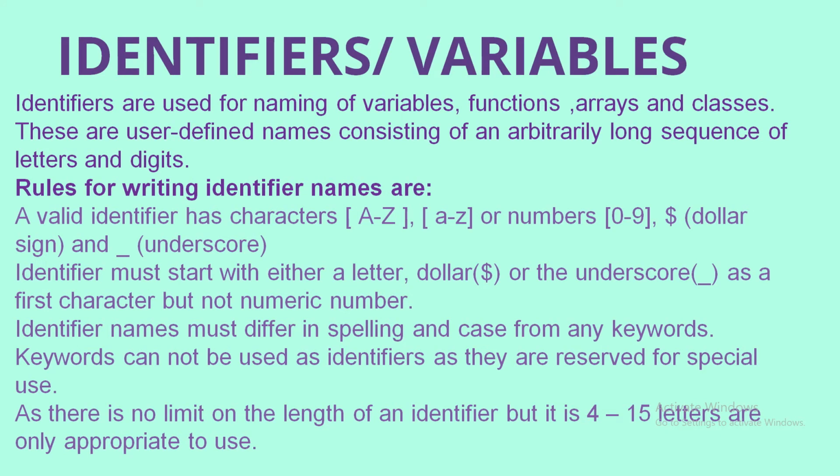Next is identifiers or variables. Identifiers are used for naming the variables, functions, arrays, and classes. They are user defined, and there are some rules for writing an identifier. First of all, an identifier has characters from A to Z and numbers 0 to 9 and can include the $ sign and underscore. An identifier may start with a dollar or underscore, but not with a numeric digit.